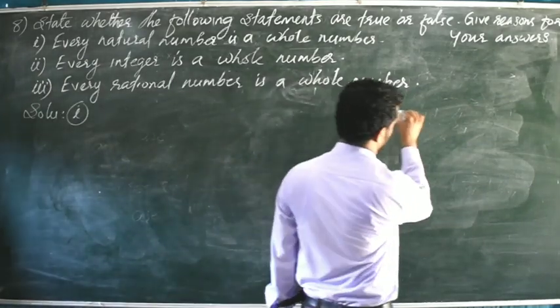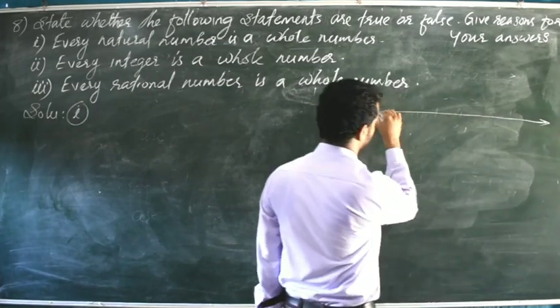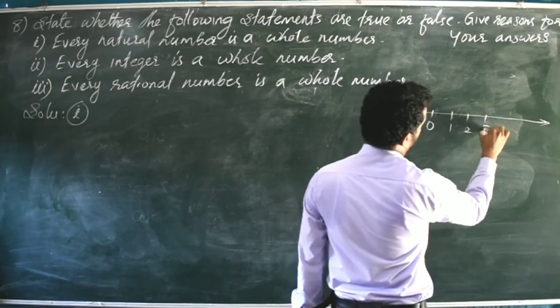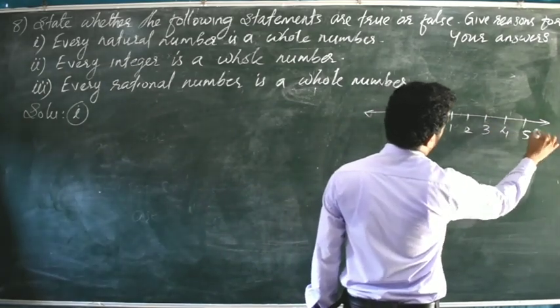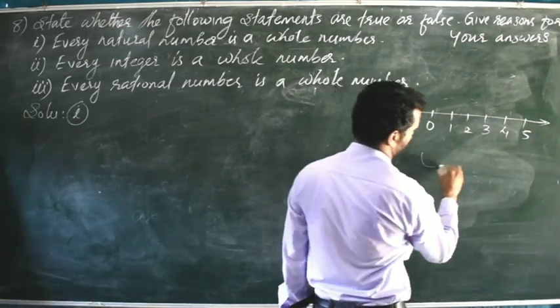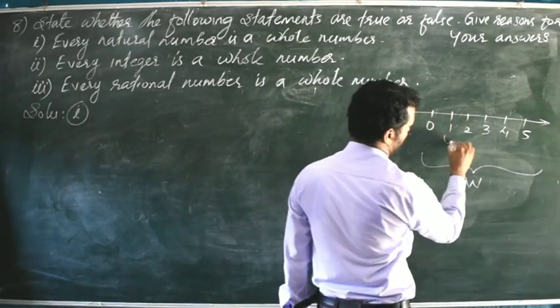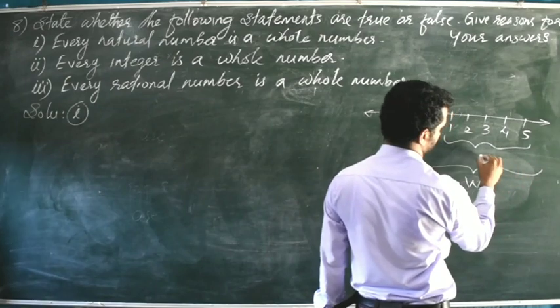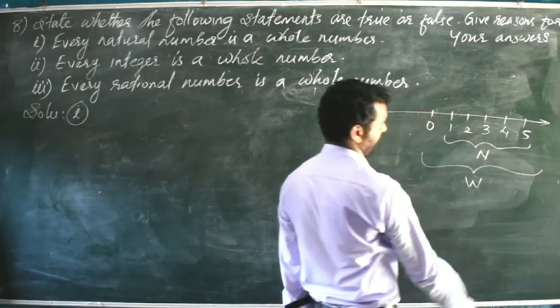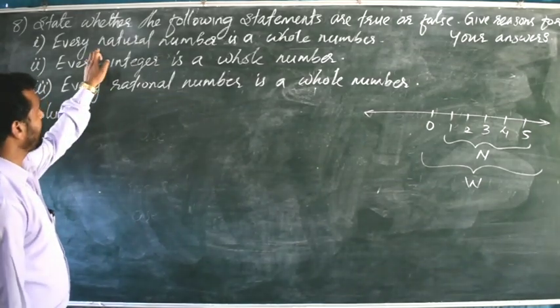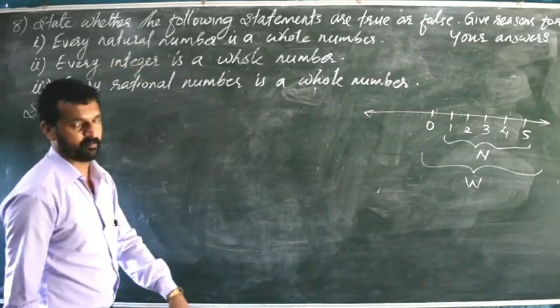We have studied natural numbers and whole numbers. 0, 1, 2, 3, 4, 5, etc. are called whole numbers and it is denoted by the letter W. 1, 2, 3, 4, 5, etc. are called natural numbers and it is denoted by the letter N. Every natural number is a whole number.